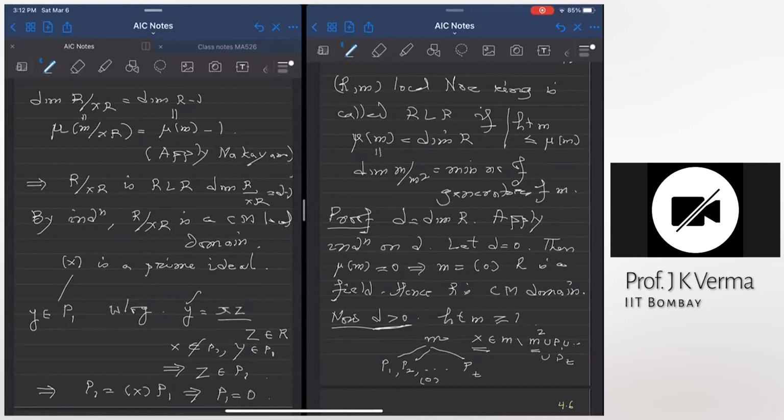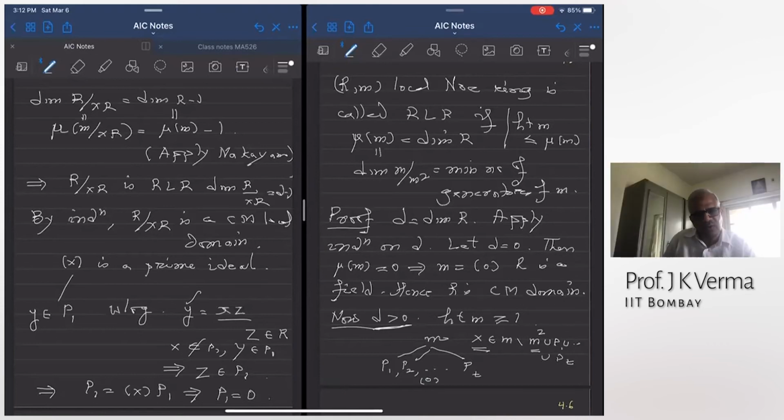0. So 0 has become a prime ideal. So all other minimal primes have disappeared. And so R is an integral domain. So this is a general argument. It says if you have a principal prime ideal of height 1, then the ring is an integral domain. In a local ring, suppose I have one principal prime ideal of height 1, then the ring is an integral domain. Do you agree with that? This last argument proves this.